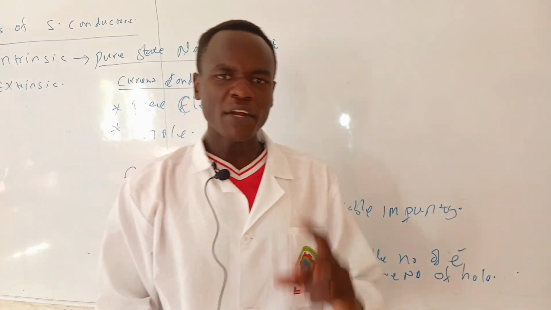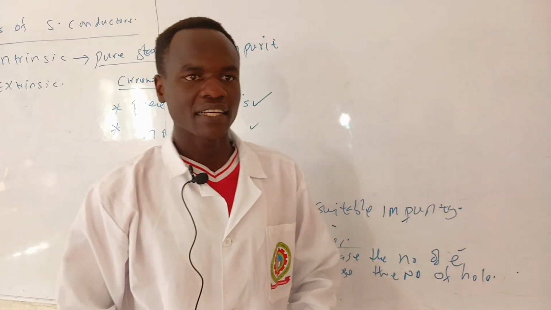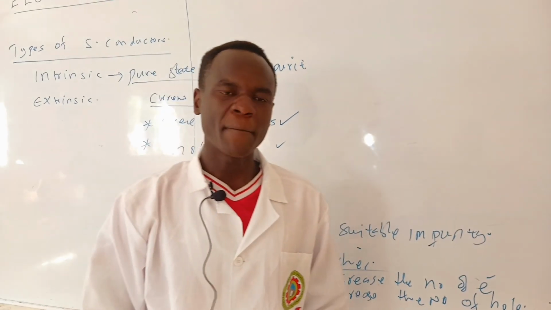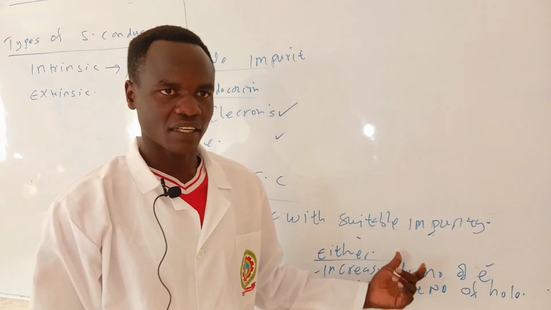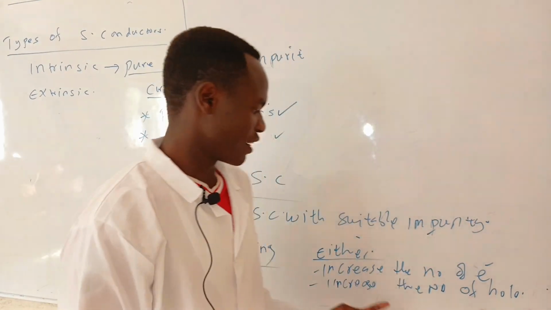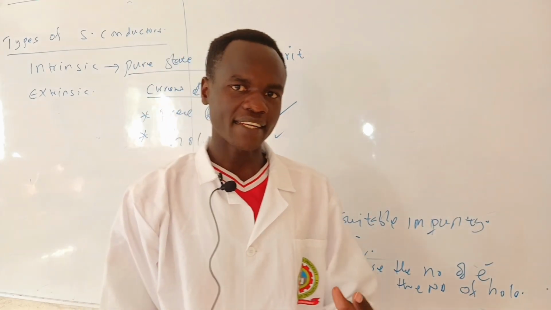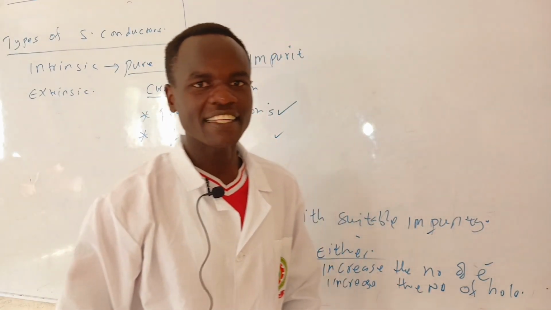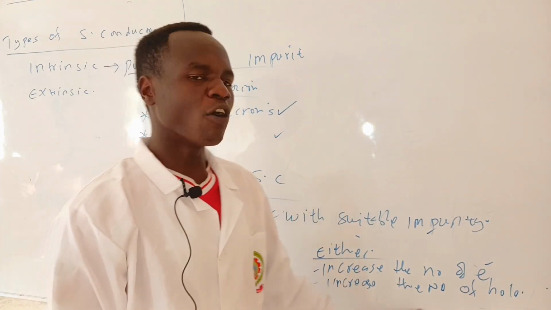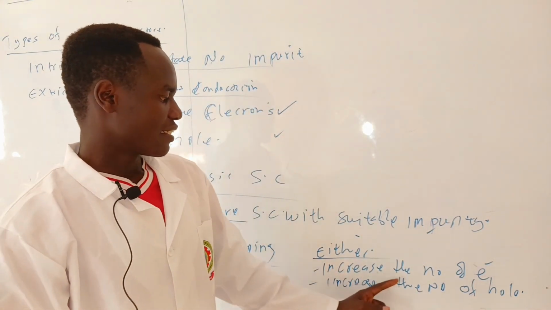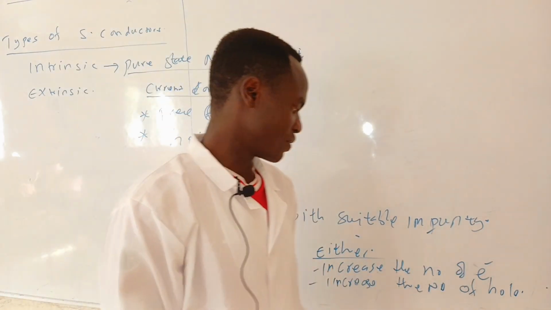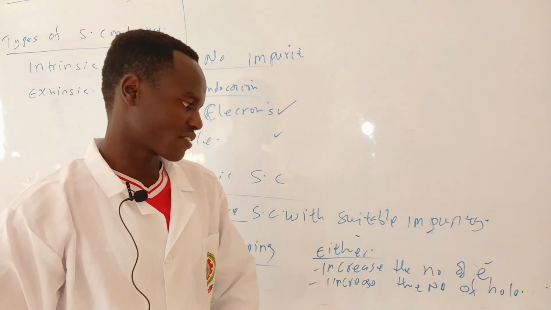When we add a pentavalent impurity to a pure semiconductor, we increase the number of electrons. Whereas when we add a trivalent impurity, we increase the number of holes.